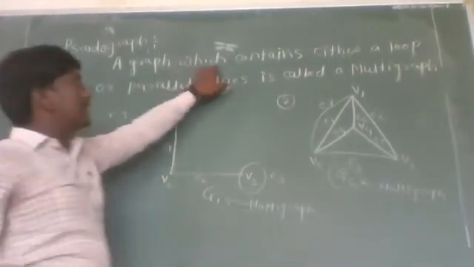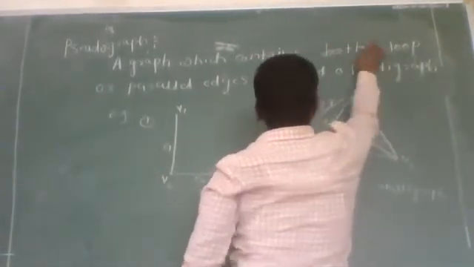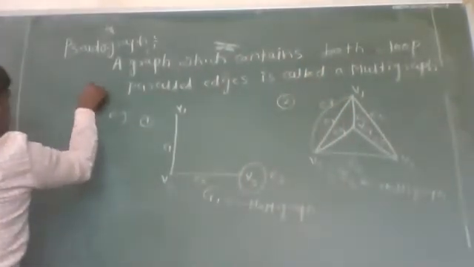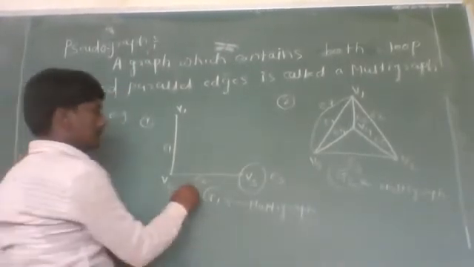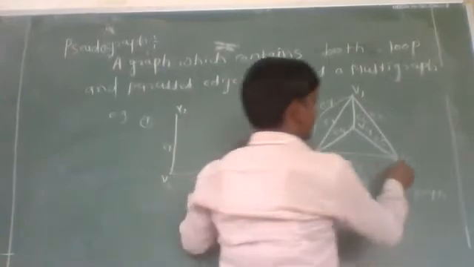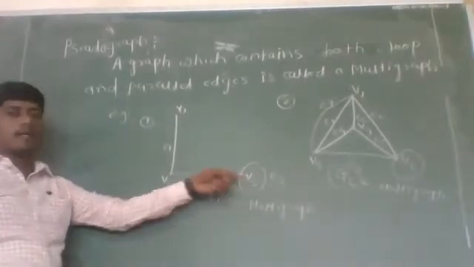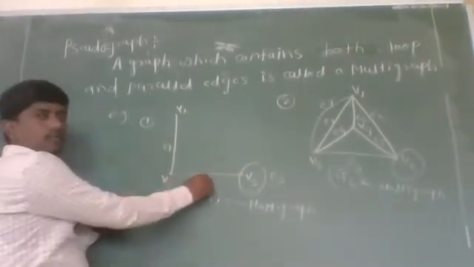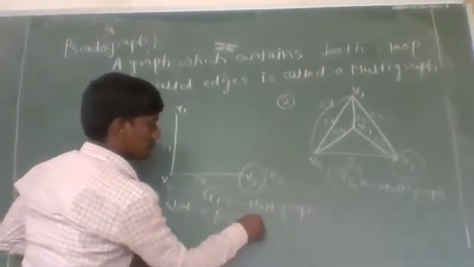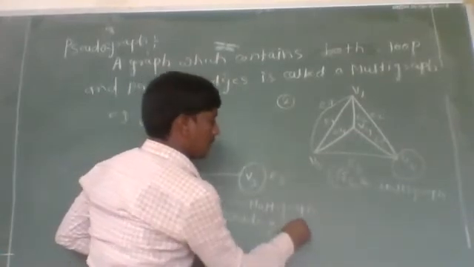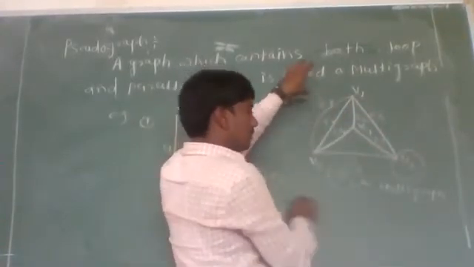A graph which contains both loop and parallel edges is called a pseudograph. This is the graph G1. This is the graph G2. Graph G1 contains a loop, but there is no parallel edge. Therefore, graph G1 is not a pseudograph. Graph G2 contains both loop and parallel edges. Then the graph G2 is a pseudograph.